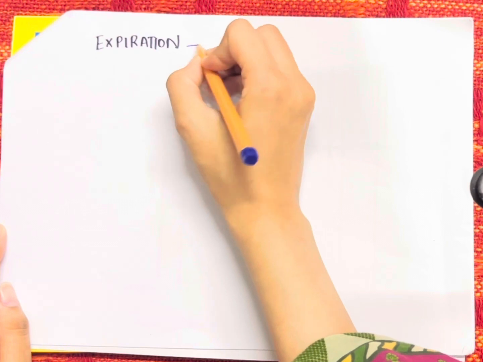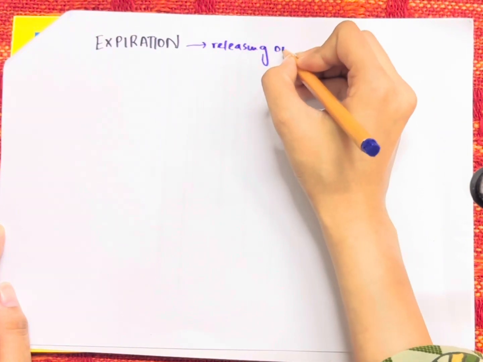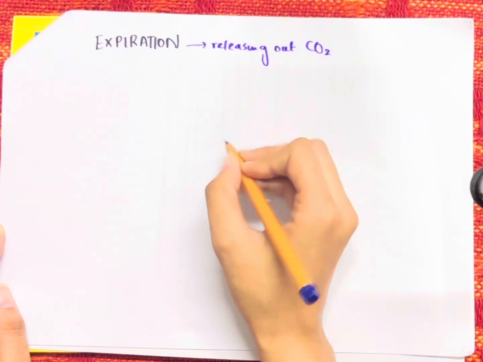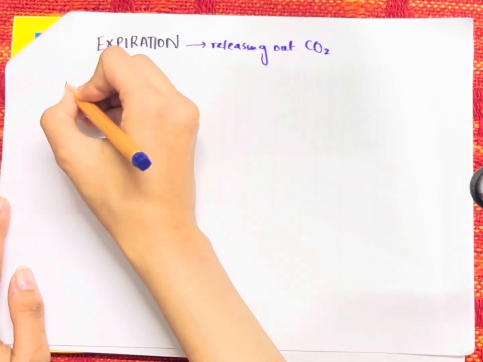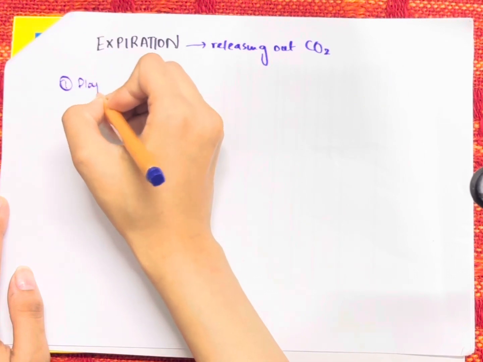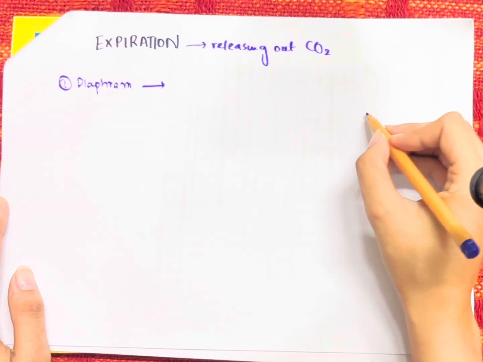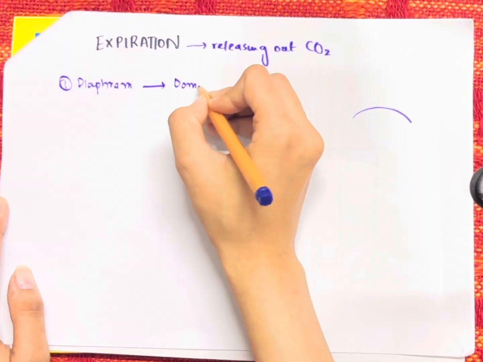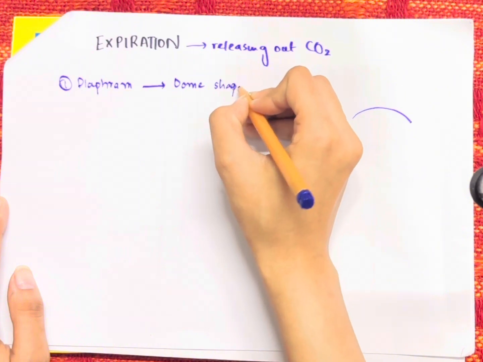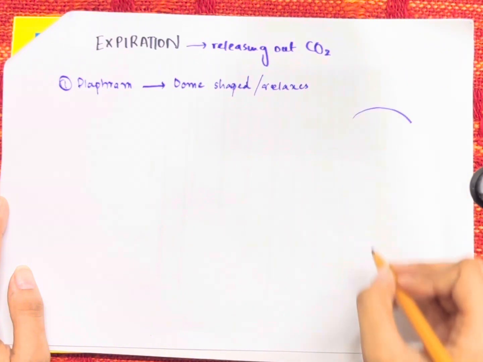Next, we have the expiration. When you talk about the expiration, it means the releasing out of the carbon dioxide from the body. This releasing consists of many structures that are present. Let's begin with the diaphragm as we have already discussed in the inspiration. As I've already told you, the diaphragm is originally dome shaped, so it remains dome shaped, but it relaxes. Whenever it is dome shaped, it basically relaxes because its original position is also dome.